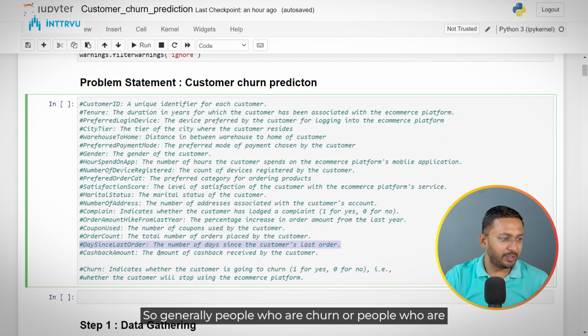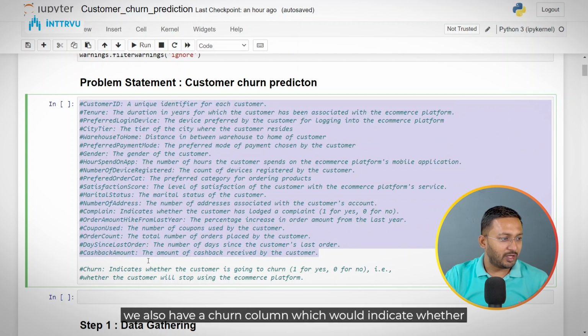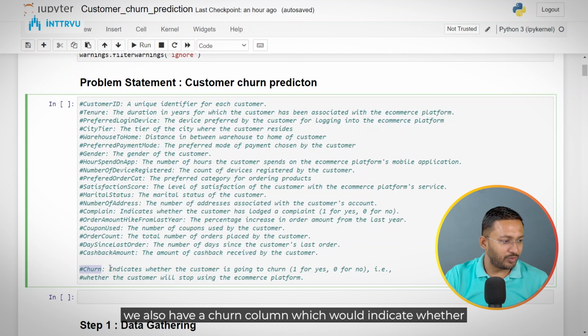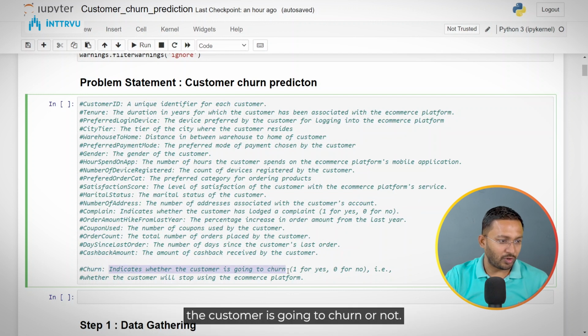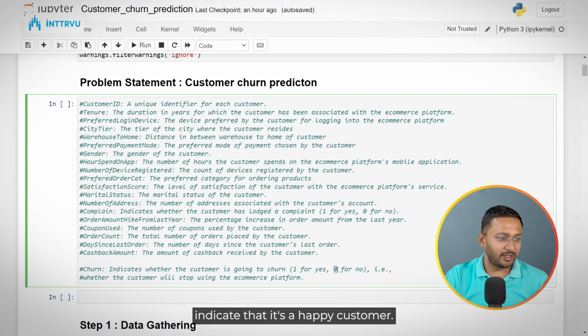Generally, people who churn, or who are not going to return to our platform, you would see a longer duration between orders for them. And the amount of cashback received by the customer. So we have all this information regarding every customer, and we also have a churn column which indicates whether the customer is going to churn or not. 1 would indicate the customer would churn, so basically the customer would leave the platform. And 0 would indicate that it's a happy customer, and the customer is going to continue with the platform. So this is the information we have.